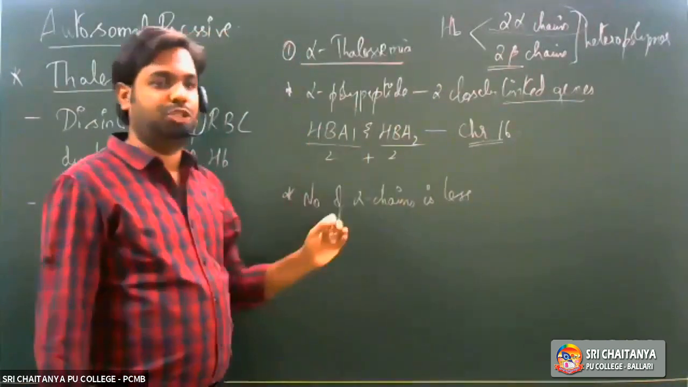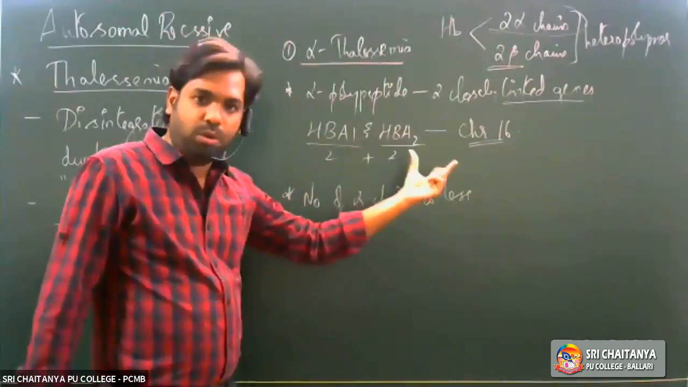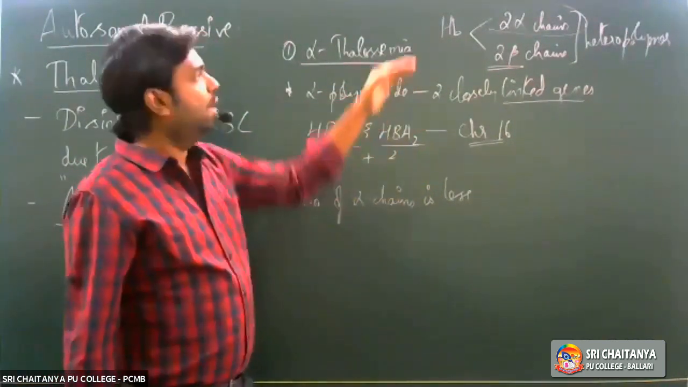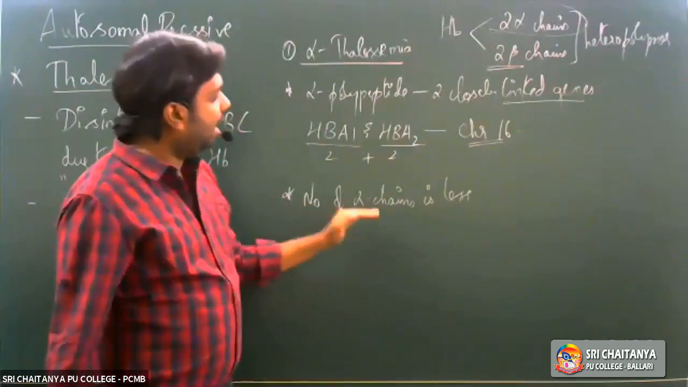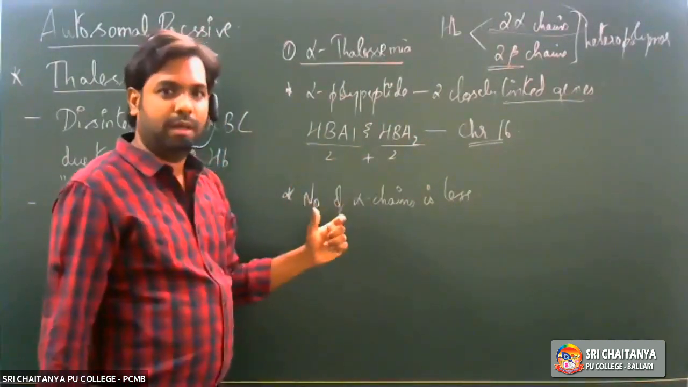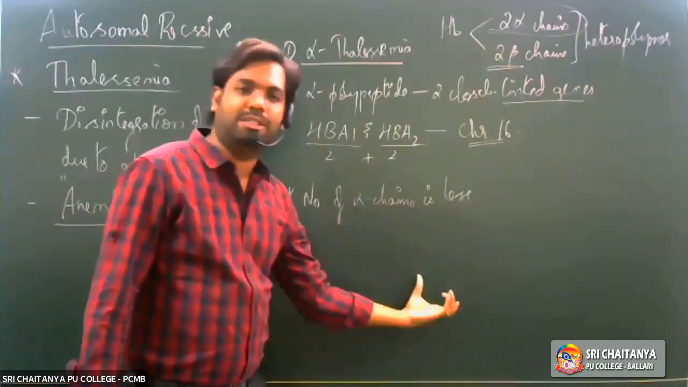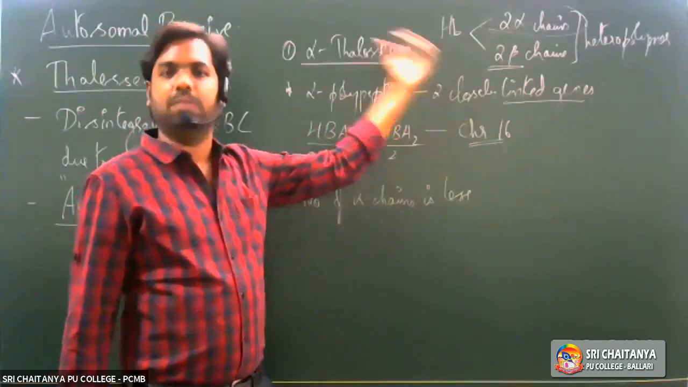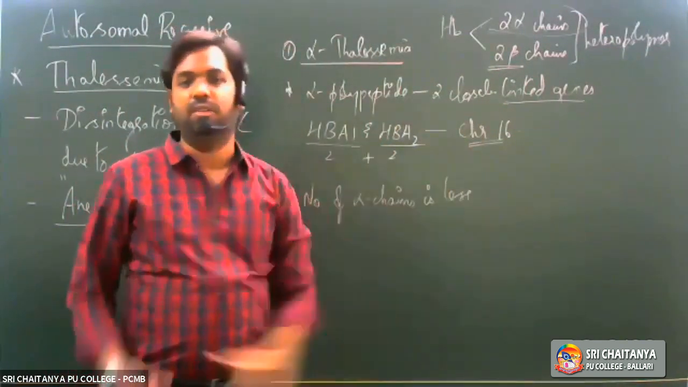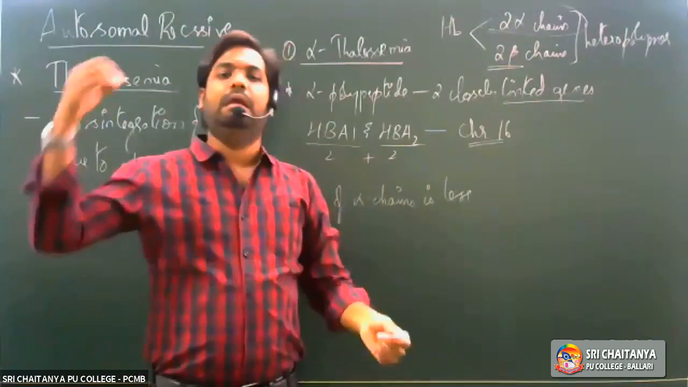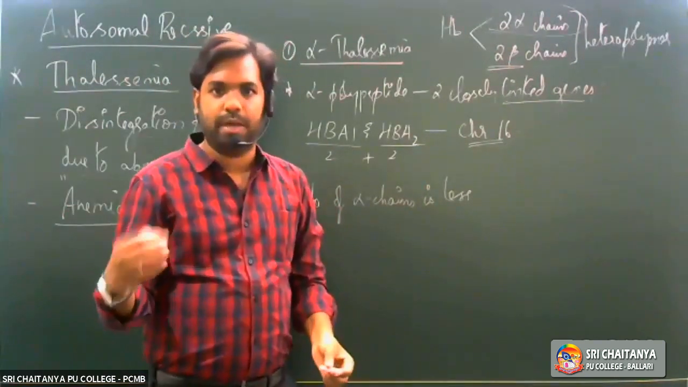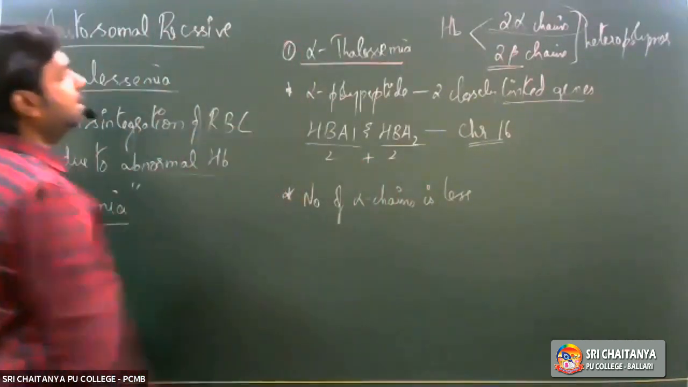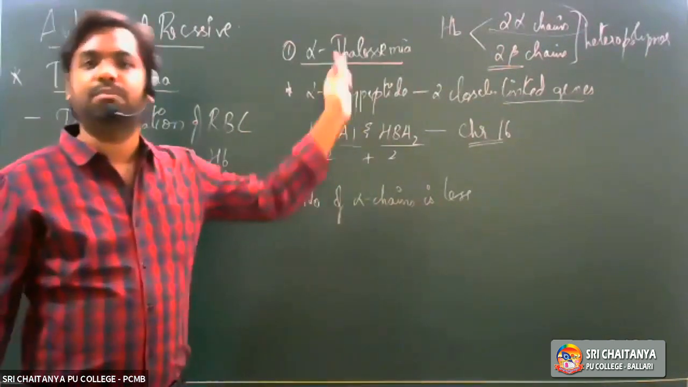So any mutation in either one allele of the four or more than one allele of the four would lead to the decreased number of alpha chains of hemoglobin, right? So there is a decrease in the number of alpha chains. If there is a decrease in the number of alpha chains, the number of hemoglobin molecules will start decreasing. If the number of hemoglobin molecules decreases, the number of RBCs also will start decreasing in the circulation, therefore leading to a condition called anemia. So this is what we have with the first type of thalassemia, which is called alpha thalassemia.